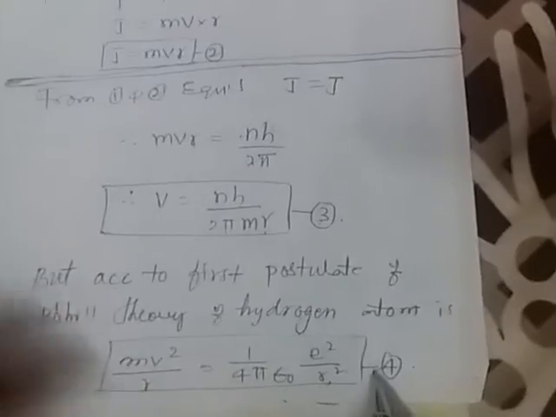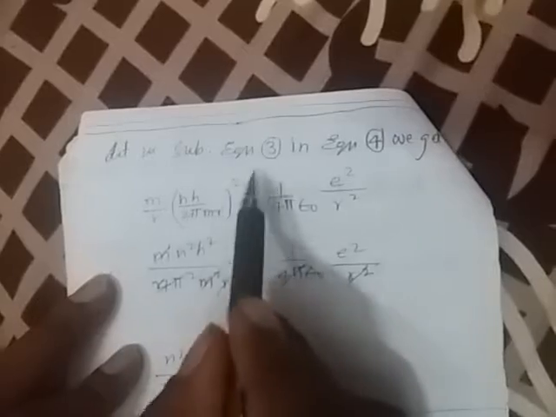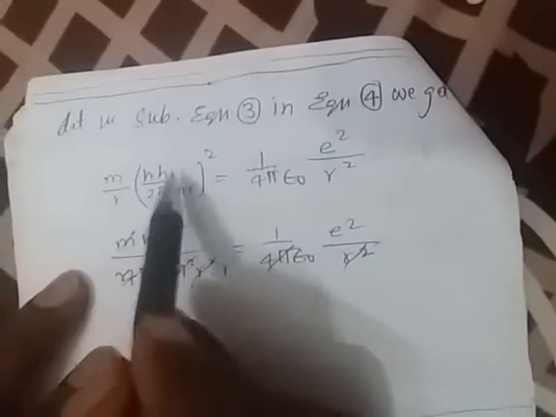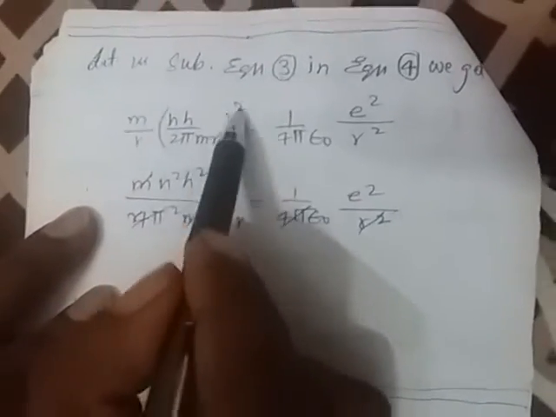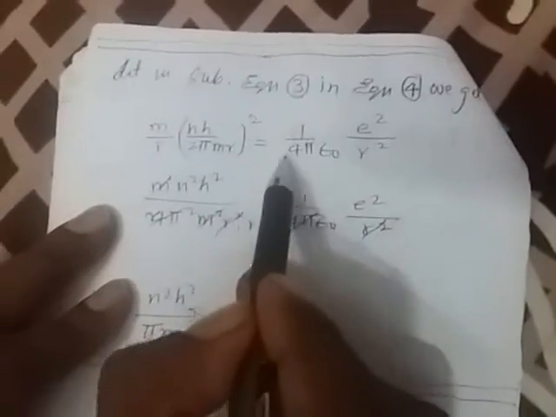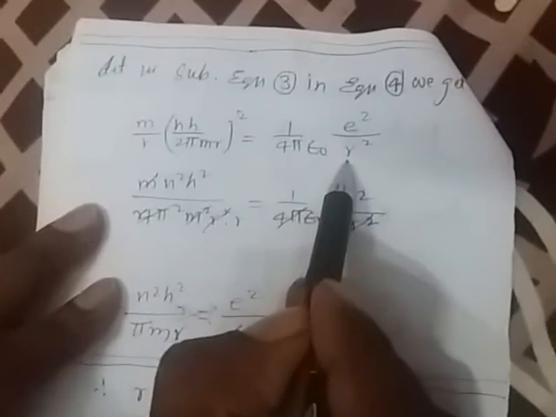Now let us substitute equation 3 in equation 4. We get m into v square, with v equal to nh by 2 pi m r, so m into nh by 2 pi m r whole square is equal to 1 by 4 pi epsilon naught e square by r square.